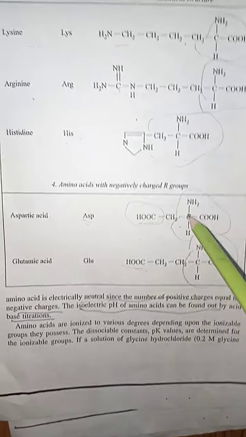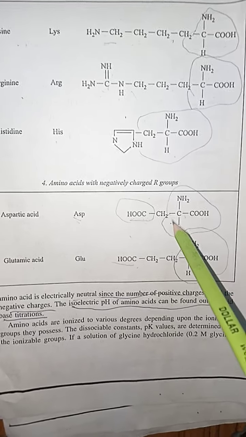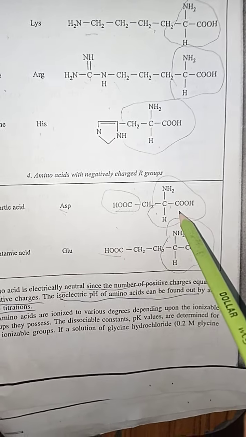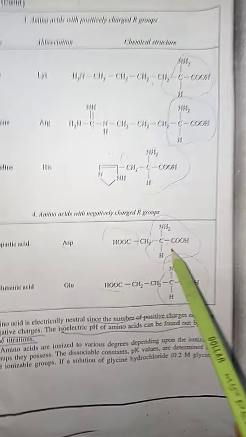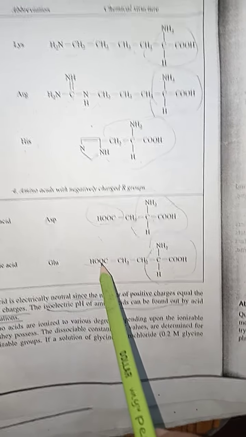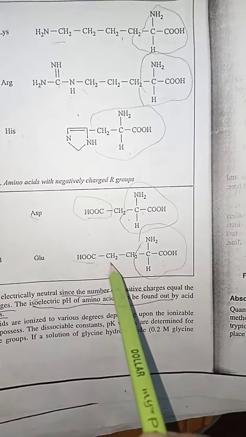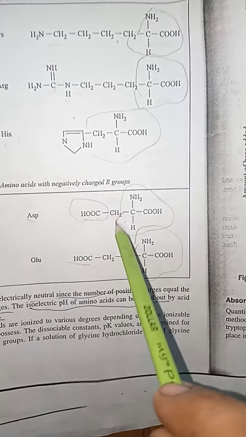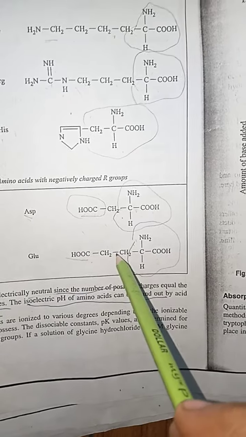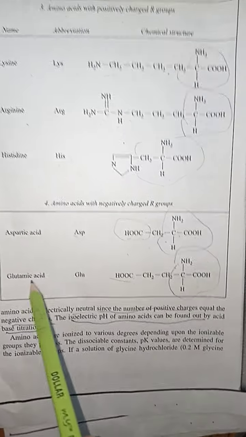Glutamic acid also contains two types of acidic groups, and aspartic acid also contains two types of acidic groups. But watch what makes it different. The difference is that the aspartic acid does not contain more methyl groups as the glutamic acid contains.